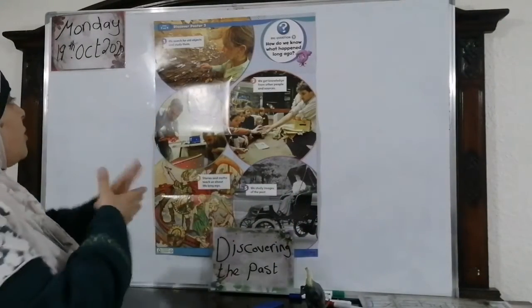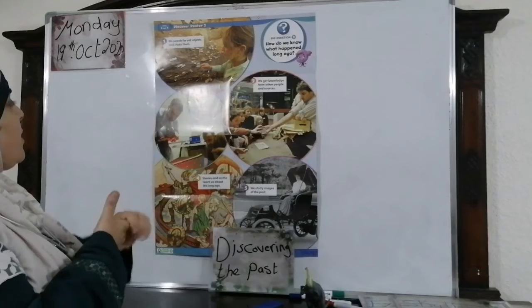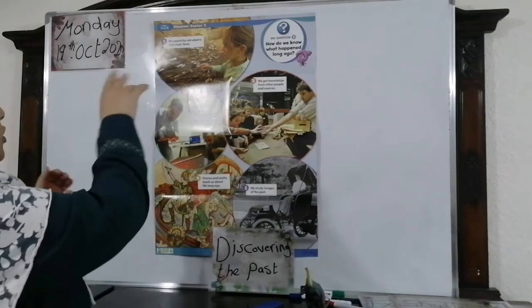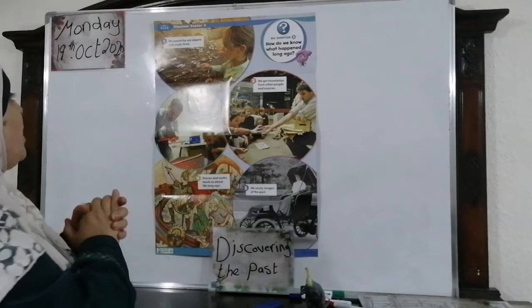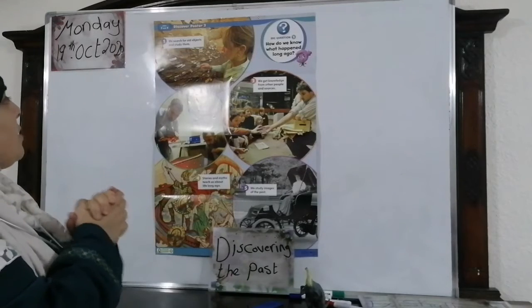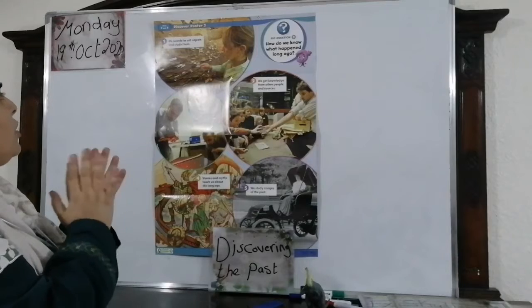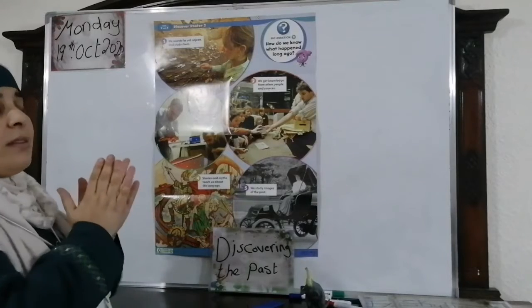Look at the first picture. What can you see? There is a lady. She is holding something and she's cleaning or doing something in the sand. Look at the sentence: We search for old objects and study them.